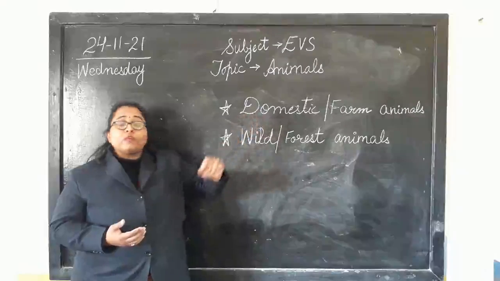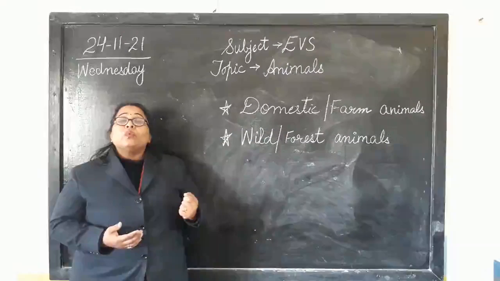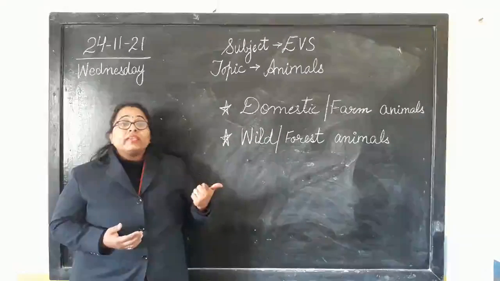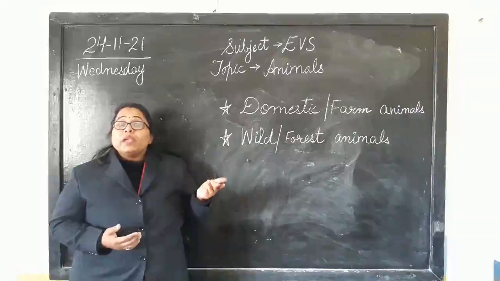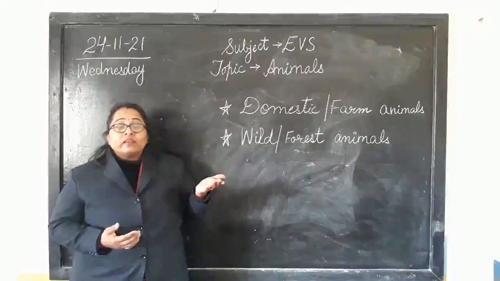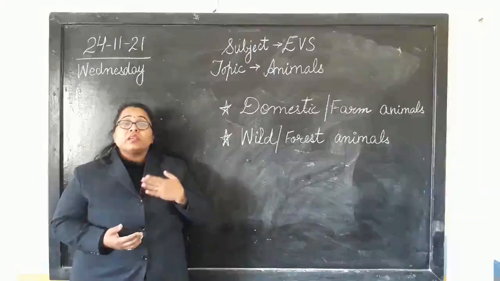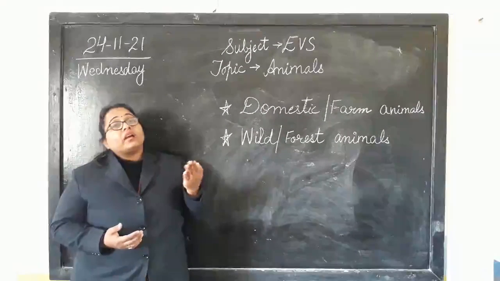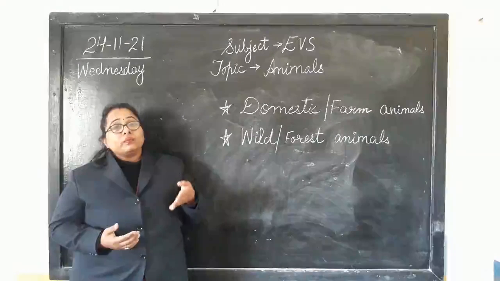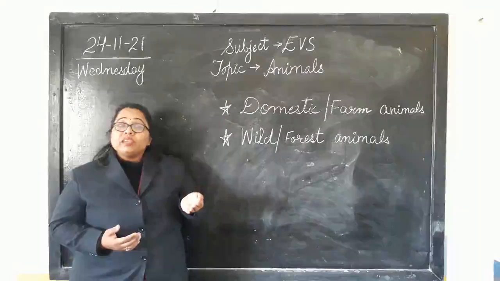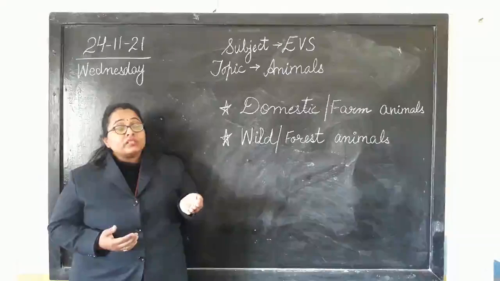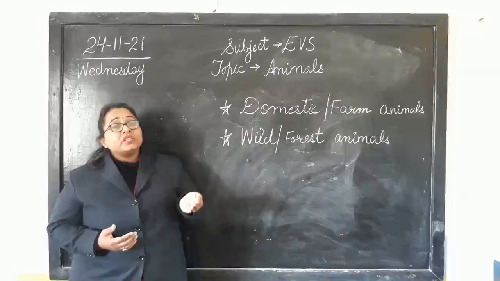But if we talk of domestic or farm animals, we have dog, cat, duck, pig, sheep. Isn't it? These are all the ones who help us in our work, or they are giving us some product or the other to make our life easy, which we have also learned. So what are we going to do today?